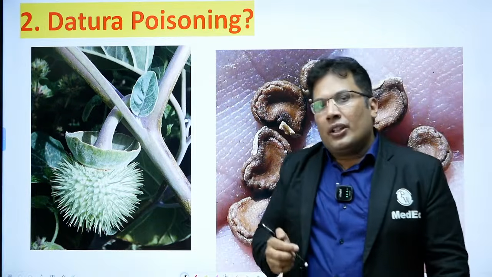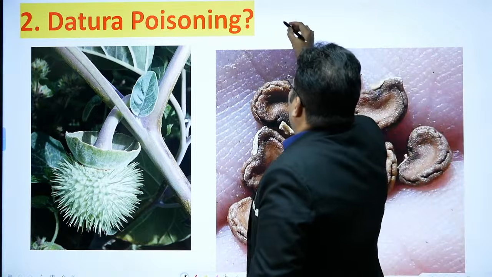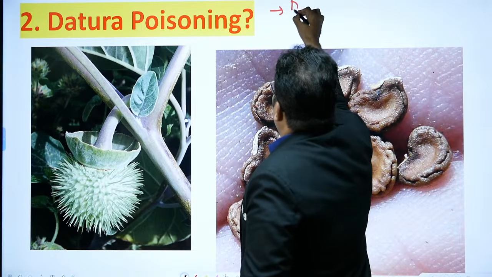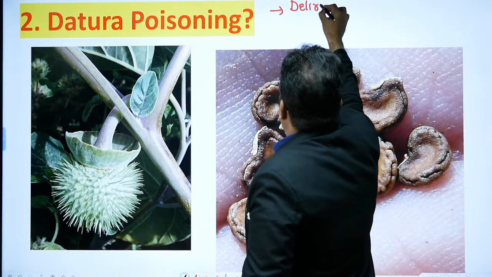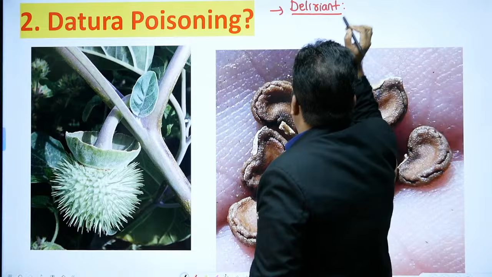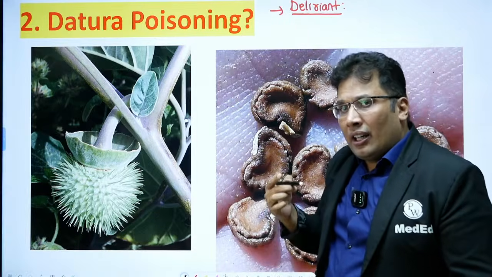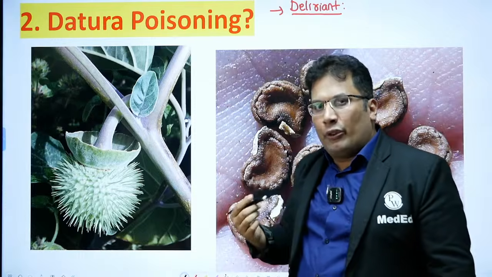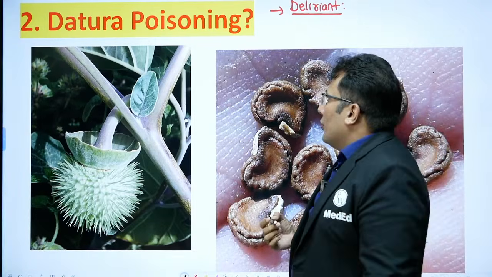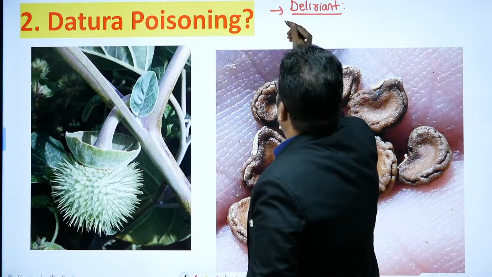Okay, that's great. So next heading, very commonly asked: Datura poison. Datura is a deliriant. Delirium means confusion, so it causes confusion. So Datura consists of, so what is the active principle?